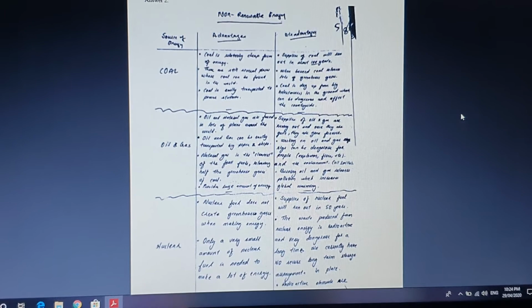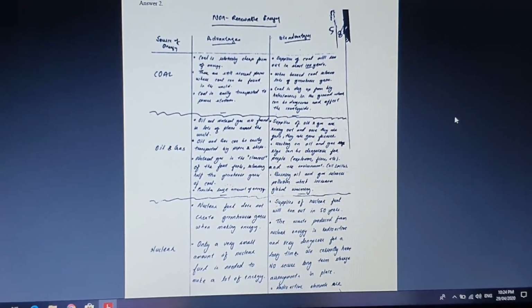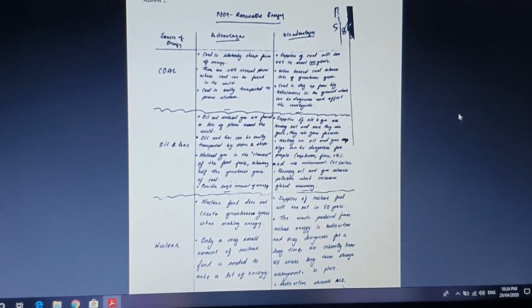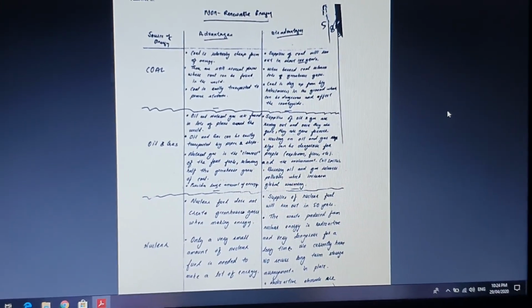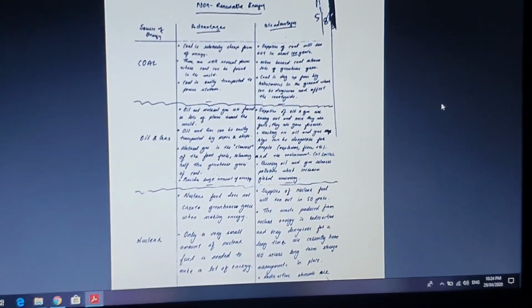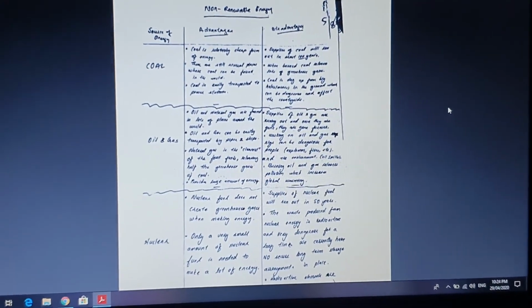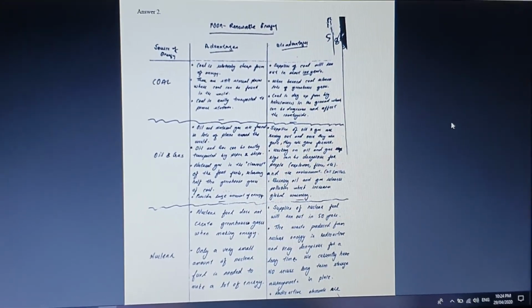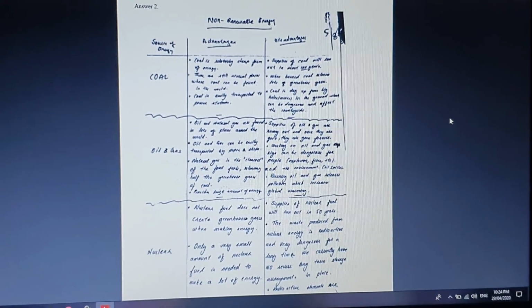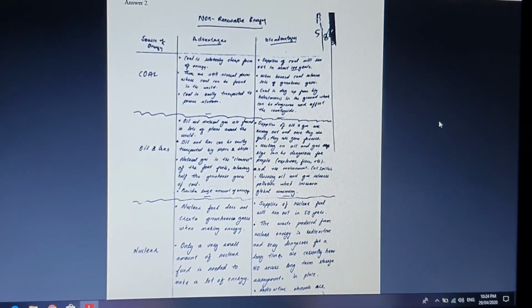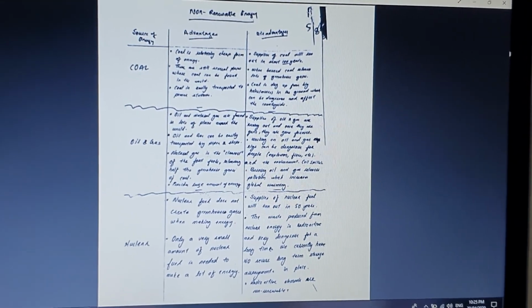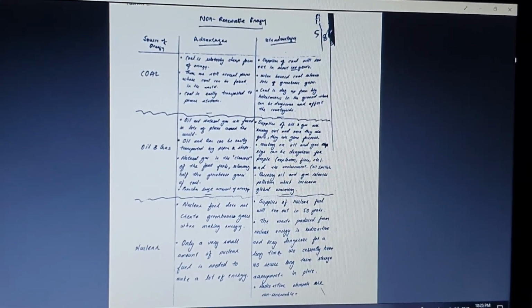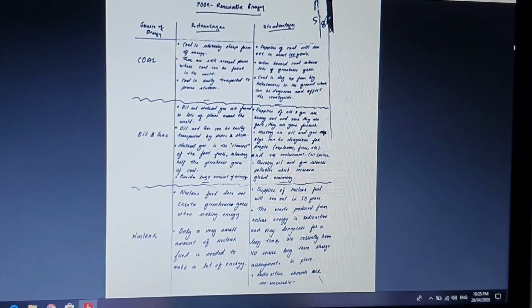If we go through oil and gas, the supply of oil and gas will be very low, and it also causes global warming, which are more disadvantages. And the nuclear power plant supplies nuclear fuel only for about 50 years. So this is about the advantages and disadvantages of the non-renewable or conventional energy sources.